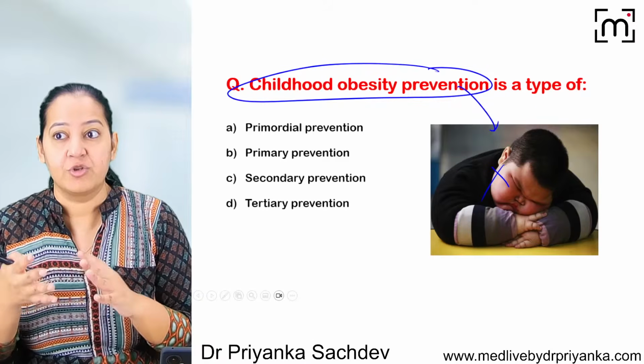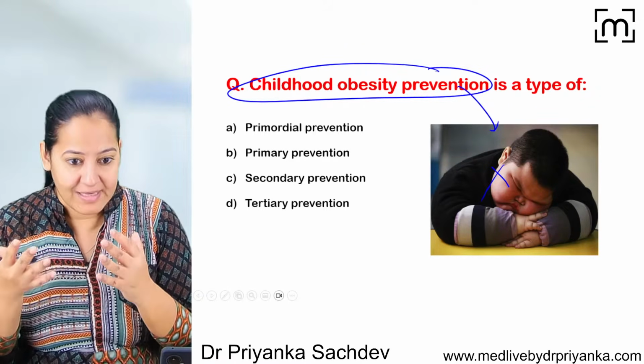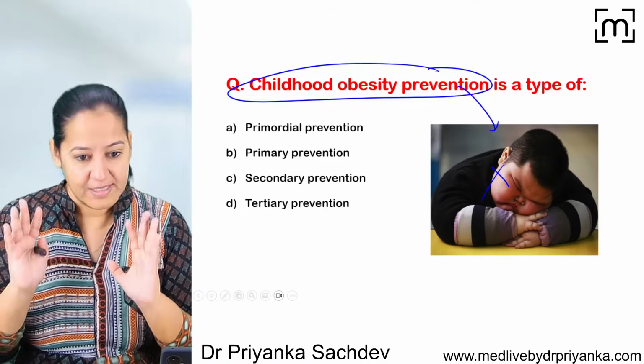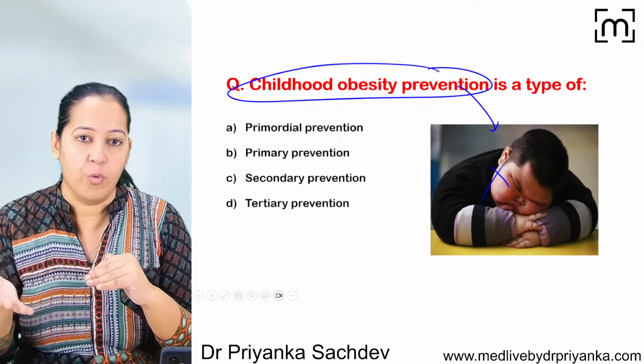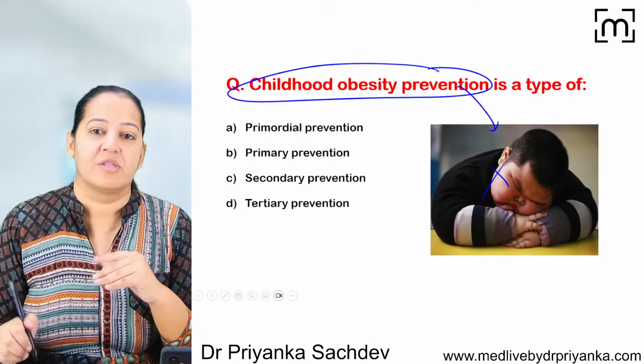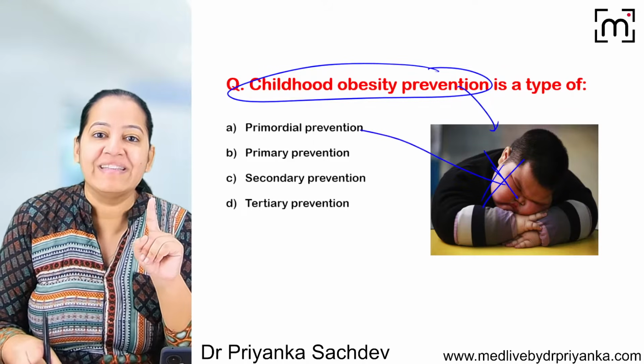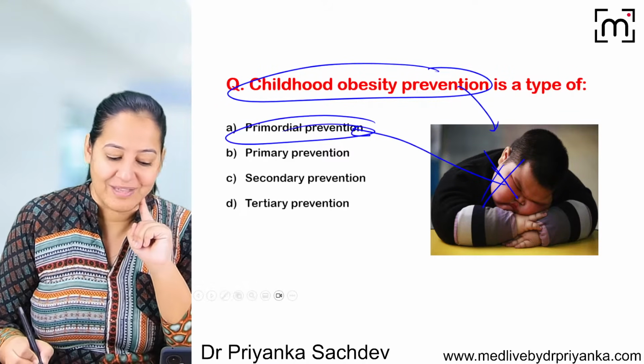So we do not want the child to be obese. We are asking the child to be physically active and we are giving a balanced diet so that the weight gain should be within normal range. It should not be obese. So before the appearance of the risk factor, before obesity appears, we are preventing it. So we are doing primordial, not primary.